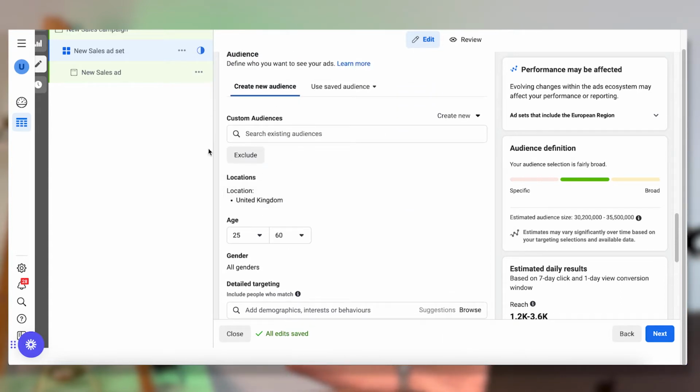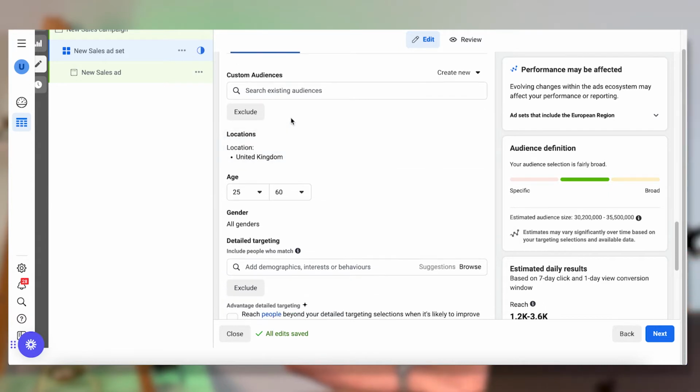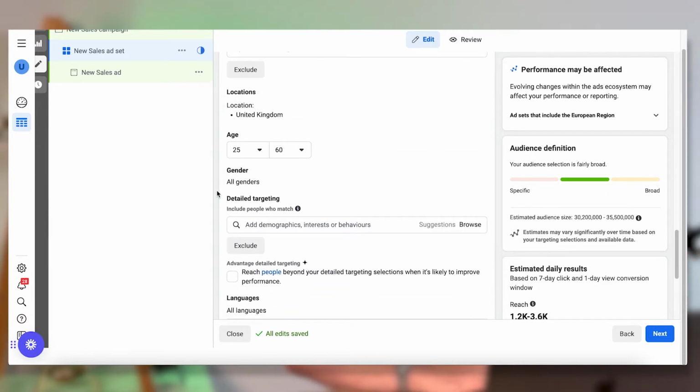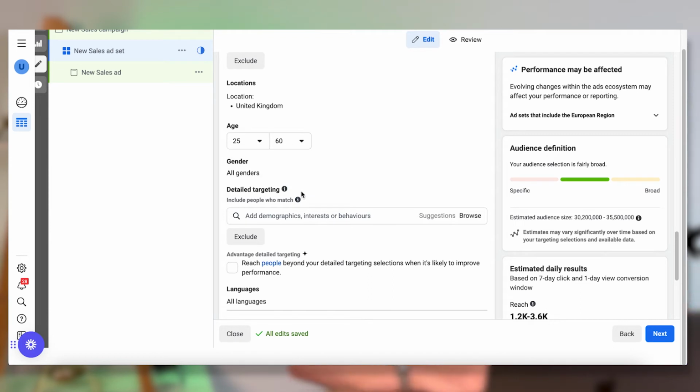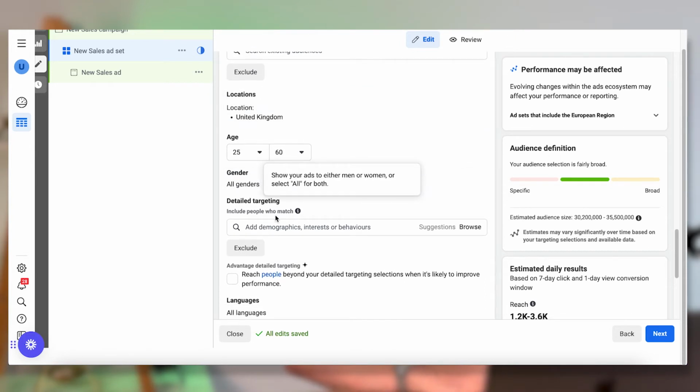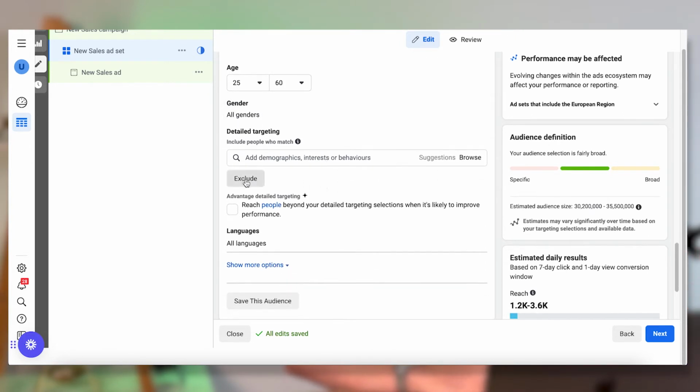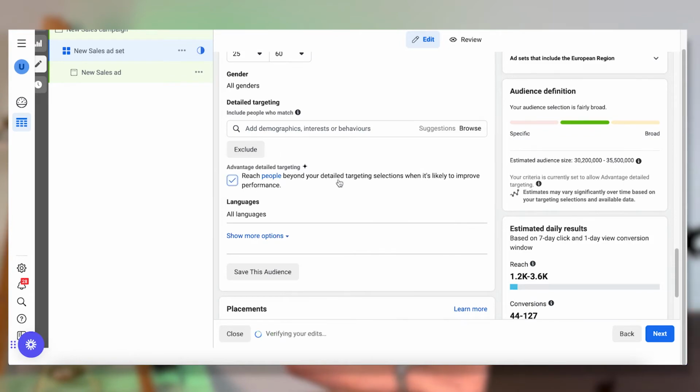We're also not going to put anything in our custom audiences. All we're going to do is put in the location, the age range where it's relevant, and the gender if it's relevant. If it's women's jewelry you're selling, it might make sense to put women as the gender we're targeting, unless the advert could also target their partners and get them to buy it as a gift. There are always exceptions, but if it's a product exclusively for men, we wouldn't be targeting women. So you're putting in that criteria, but we're not adding any interests and we're not excluding any interests, and that option will be checked by default, so we can leave it on.